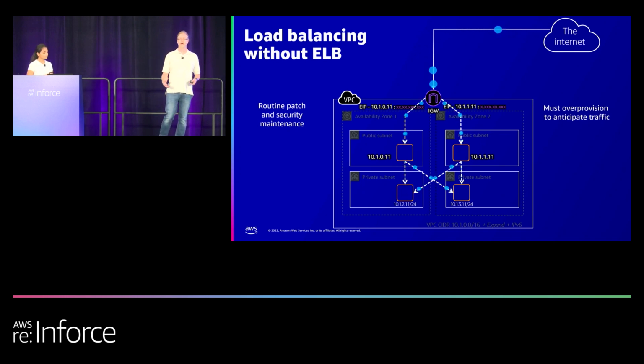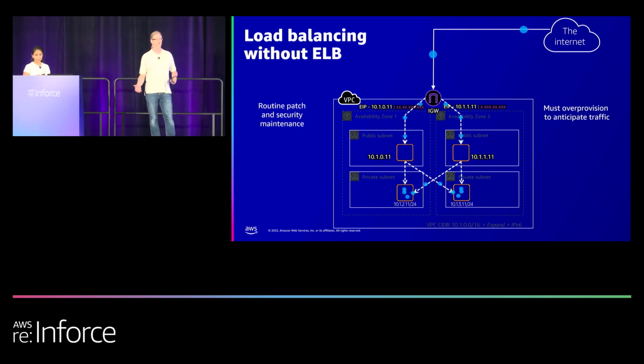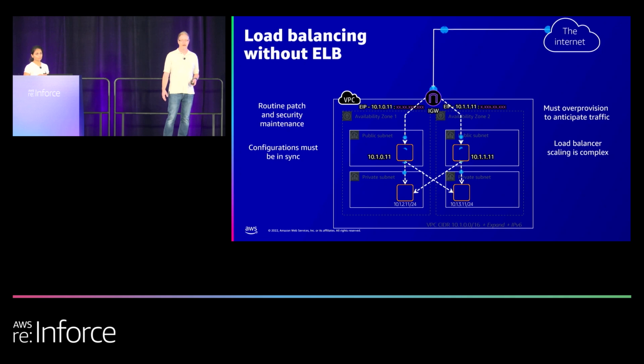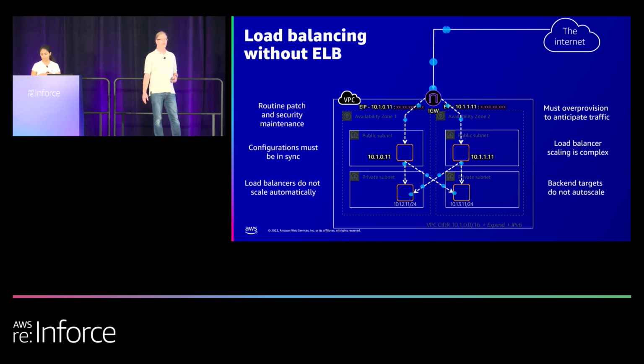And what that means is you have to pick an EC2 instance that is large enough to handle your peak traffic, which is more or less an anti-pattern of what we want you to do, of only use what you need. The other thing you need to do is you need to make sure that your configurations are actually going to be in sync. With ELBs, our configuration is obviously kept in sync for you because we handle all of the scaling, which is the next topic I want to talk about.